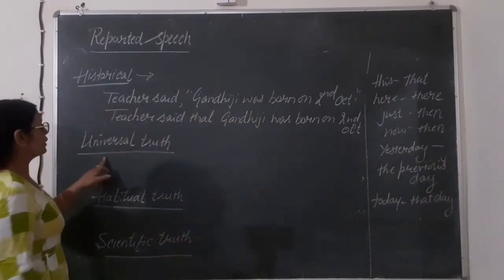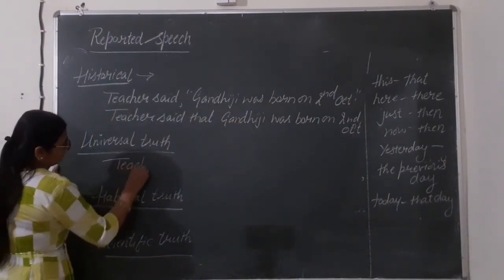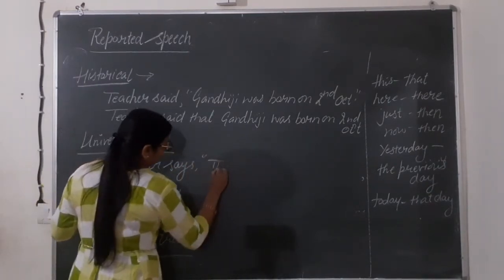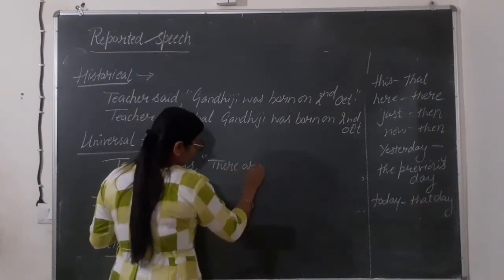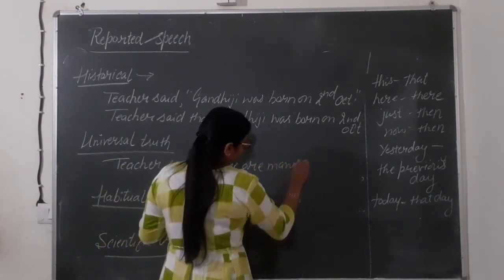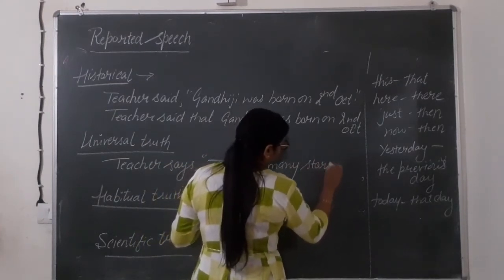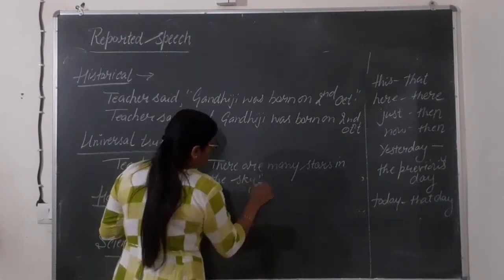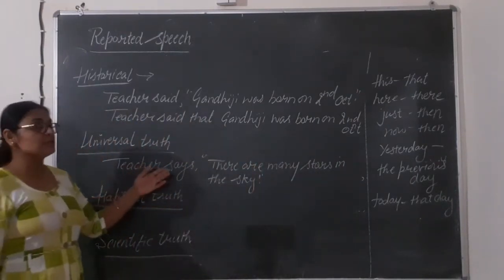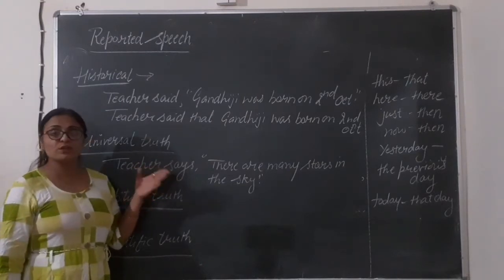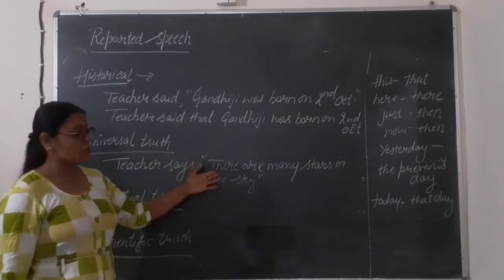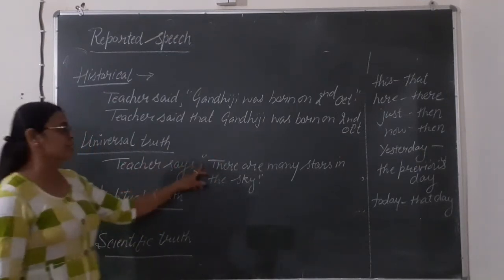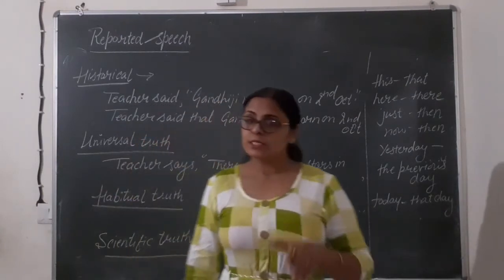Right? Let's see universal truth. Teacher says there are many stars in the sky. Here also, says is there. It is also known as universal truth. There we will not change tense. So it will be only, to remove the inverted commas, we will write here that. It will be, teacher says that there are many stars in the sky.